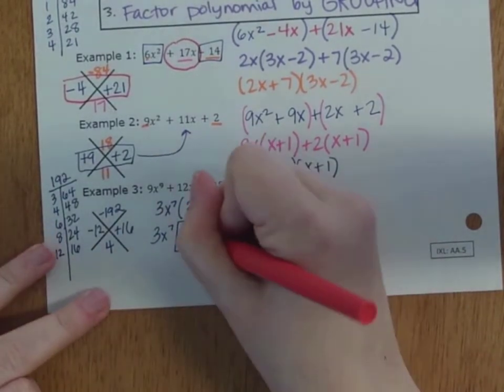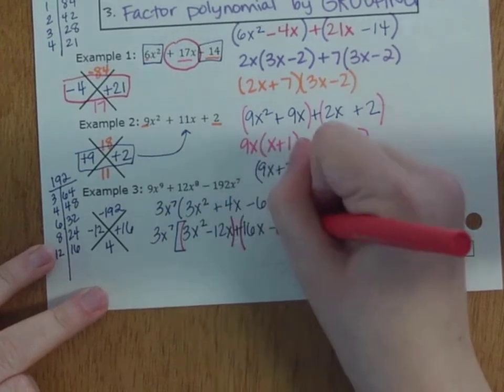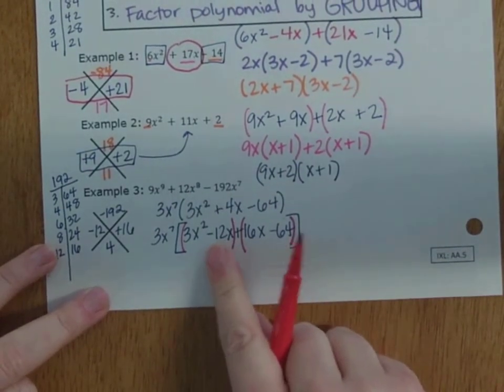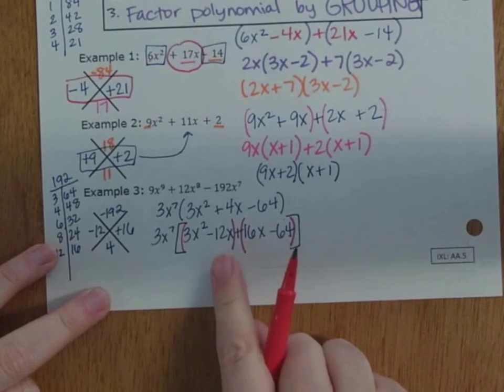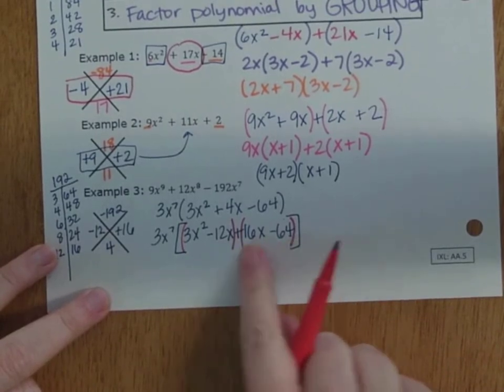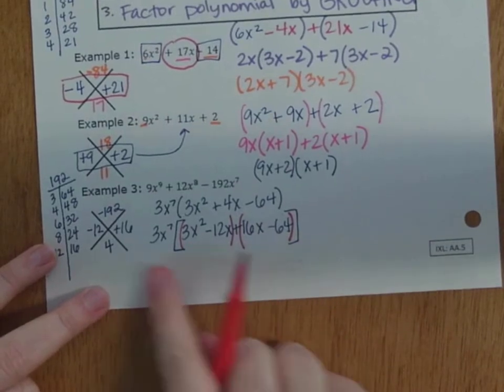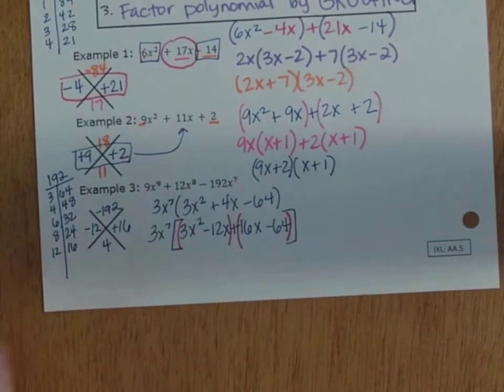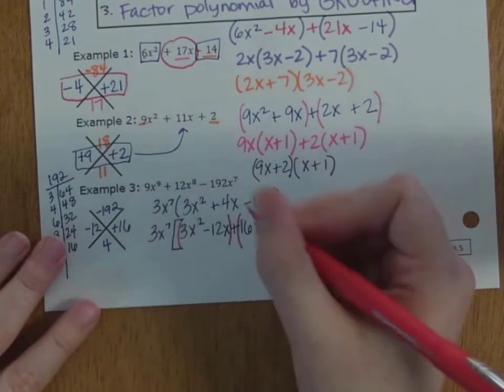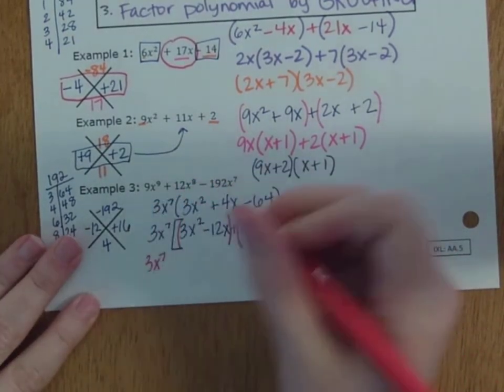So we're grouping. And I always like to do my negative before my positive, because if I do that, then I don't have to worry about factoring out a negative here. If this is a positive and this is a positive. Sometimes you won't have that option if you have 2 negative factors right there. 3x to the 7th is still there.